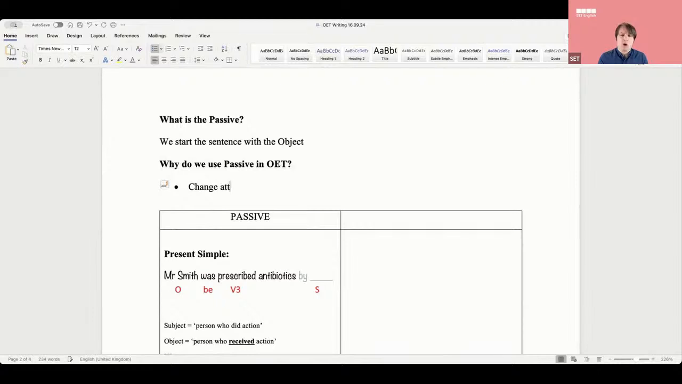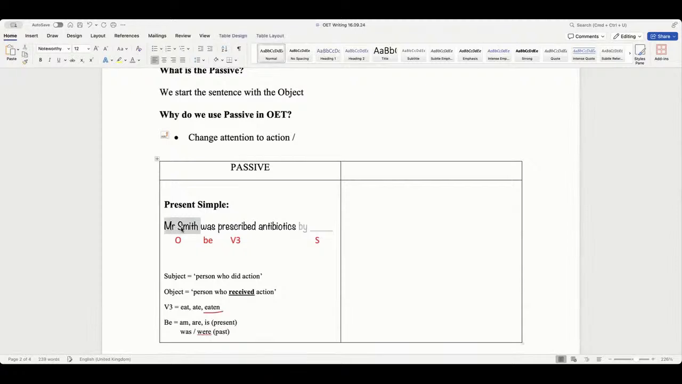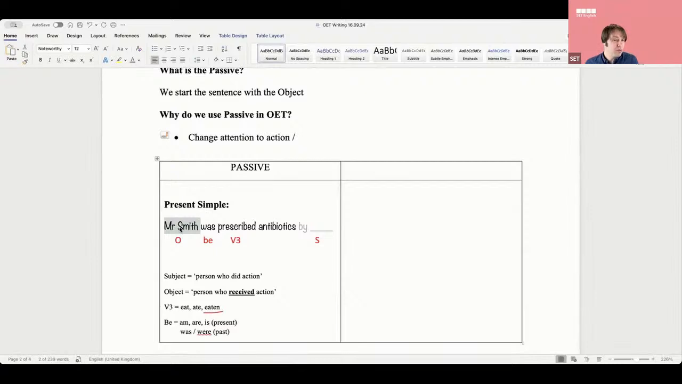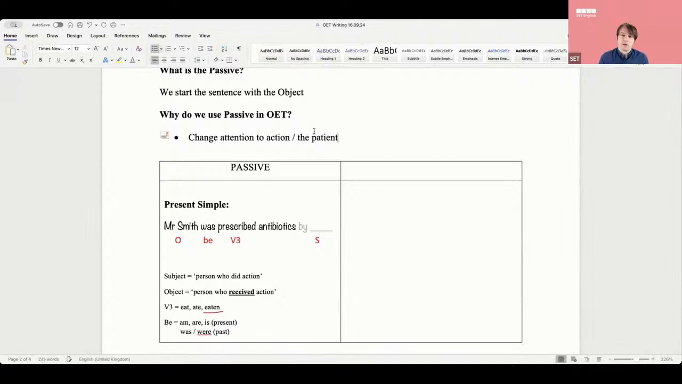So change attention to what? To the action done, or it could be to the what? Who is this? Mr. Smith, the object. Is Mr. Smith the medical professional? No, he's the patient. So this is really, really important. I'm going to put it in yellow: change the attention to the patient or the action.